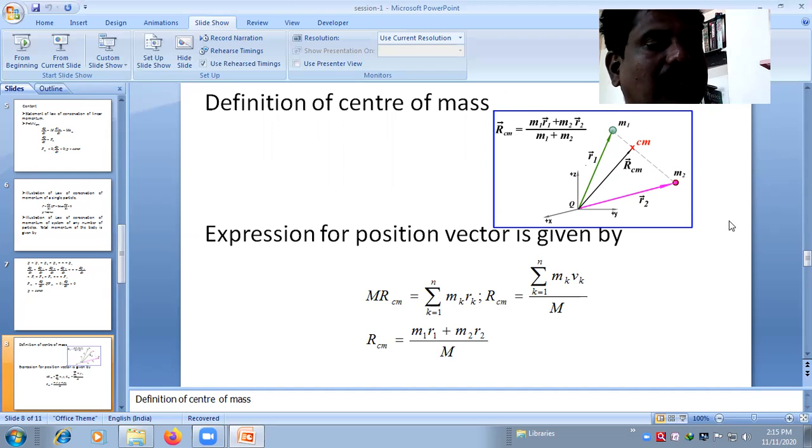Therefore, during this time, what we do is consider the center of mass of that system of particles.